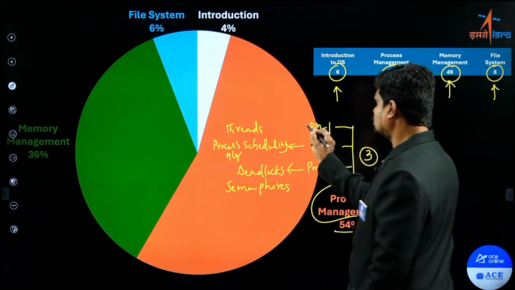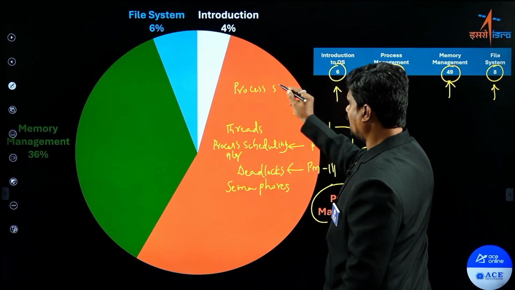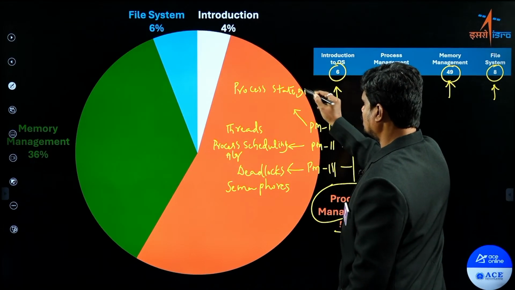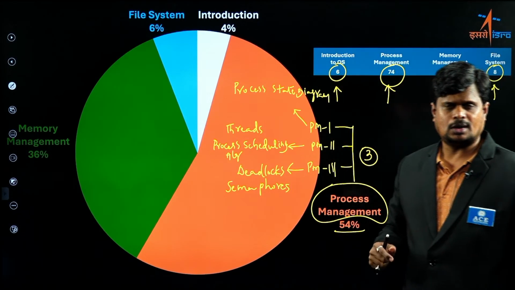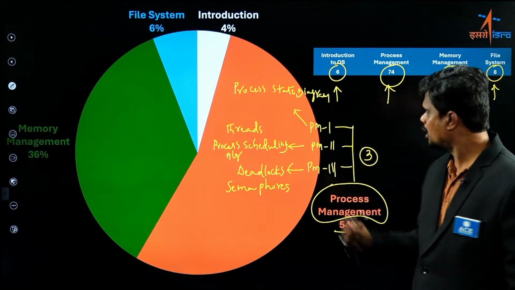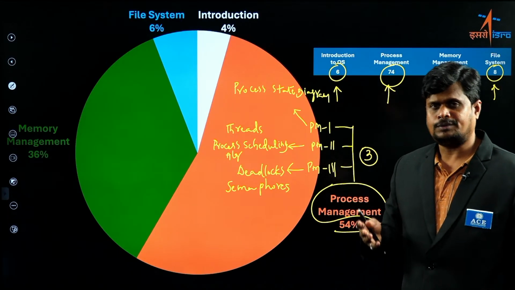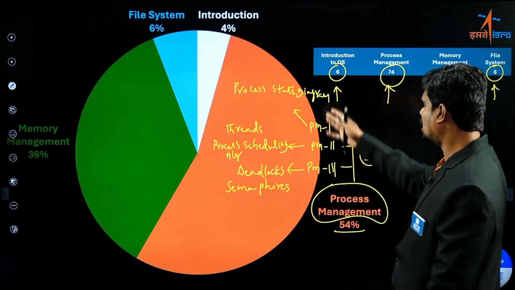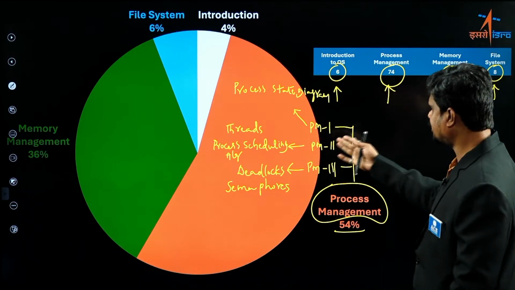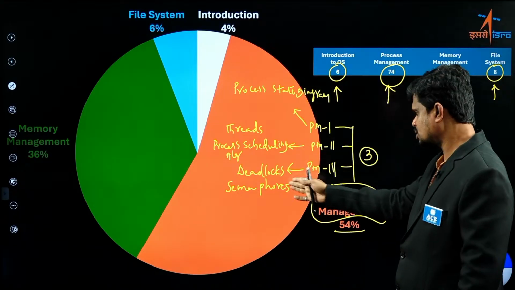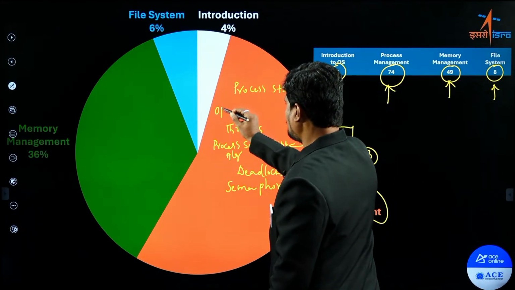From process management part 1, we have the concept called process state diagram, like the 5-state diagram and 7-state diagram we discussed in our regular training classes. Especially from the 5-state diagram of a process, we have PYQs in the ISRO examination. These are the topics you have to focus on more from process management. And of course, there is one more topic I forgot, which is operations on a process.